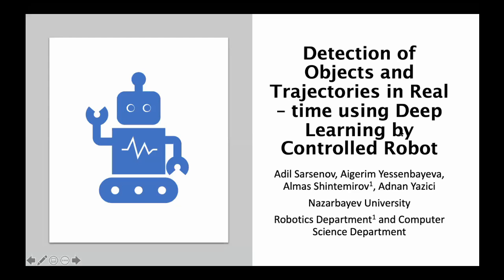Today I'm presenting a detection of objects and trajectories in real time using deep learning by controlled robot. My name is Aygurim Yesenbayeva, and here are my co-authors. We worked at Nazarbayev University in collaboration with robotics and computer science departments.